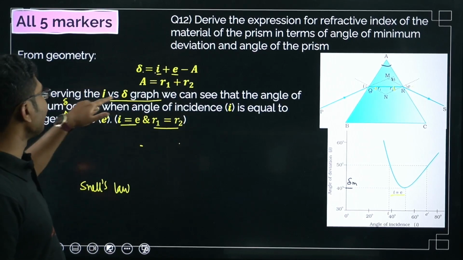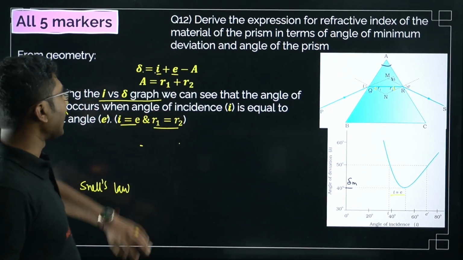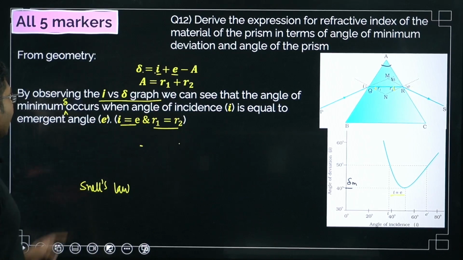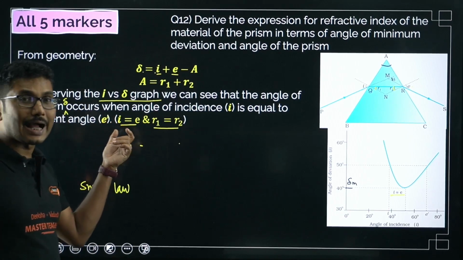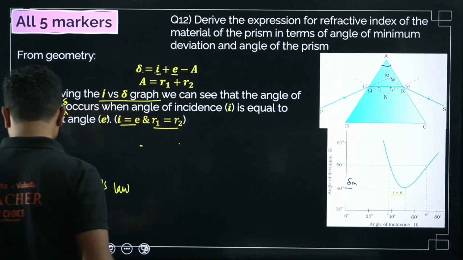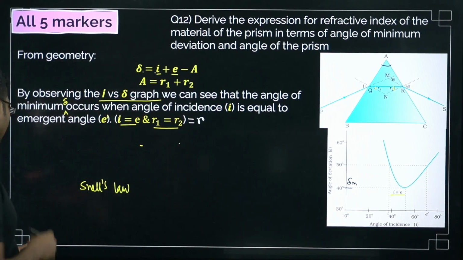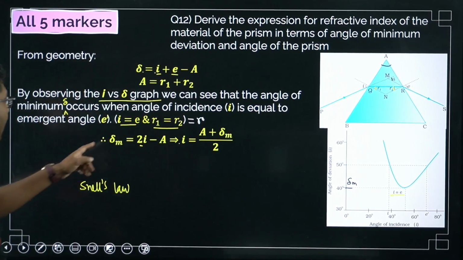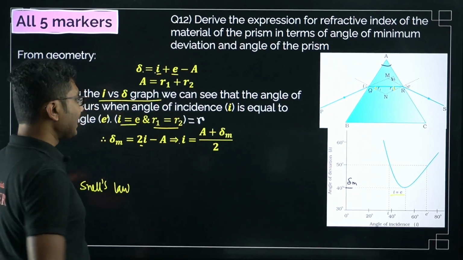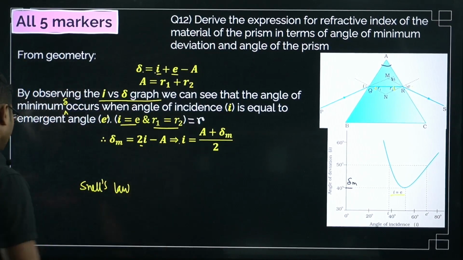By observing the I versus delta graph, we can see that the angle of minimum deviation occurs when the angle of incidence I is equal to the angle of emergence. So basically we can say I is equal to E, and R1 equals R2, and that should be equal to R as well. Now we put these values back into this equation. So delta m equals 2I minus A, that is I equals A plus delta m by 2, right? So just do the simple mathematics.